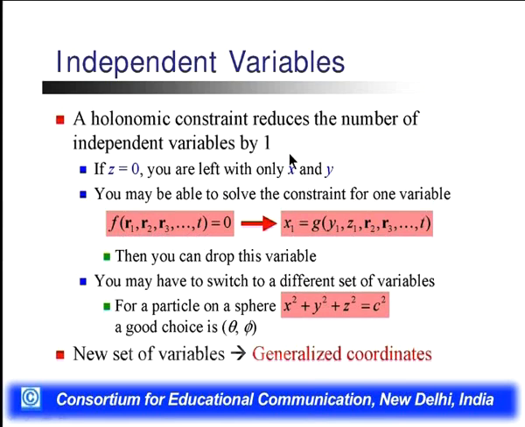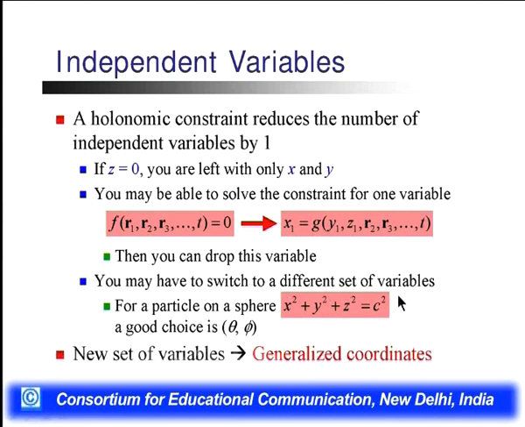Here in the holonomic constraint we are using one independent variable, that is x. Here x1 we can write as g(y1, z1, r2, r3, t). It means R1 will be replaced by y1, z1, and it will explain the x. They can also drop this variable.